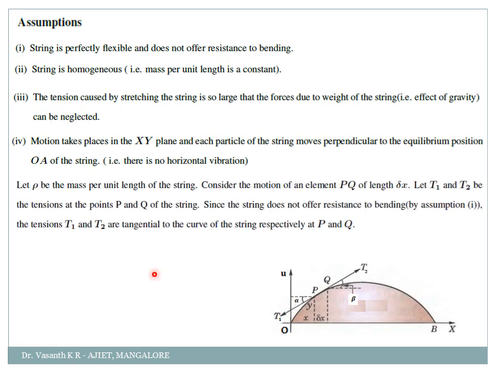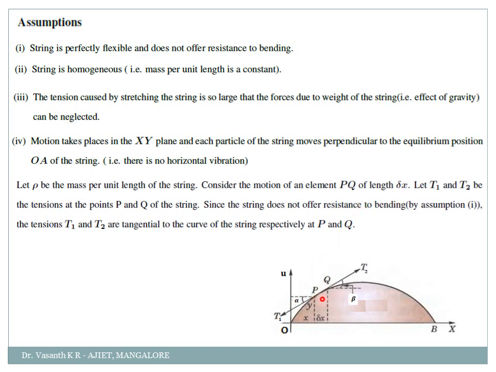Next, now I'm just explaining the diagram here. So let rho be the mass per unit length of the string. So let us consider the motion of the element PQ. So PQ means what? We are taking the distance of O to P as x, and P to Q we are giving a small increment of delta x, so that O to Q will become what? X plus delta x. Clear? O to P is x, P to Q is delta x, and O to Q will be x plus delta x. Okay, so instead of writing all this, I have just written consider the motion of the element PQ with the length delta x. Correct?